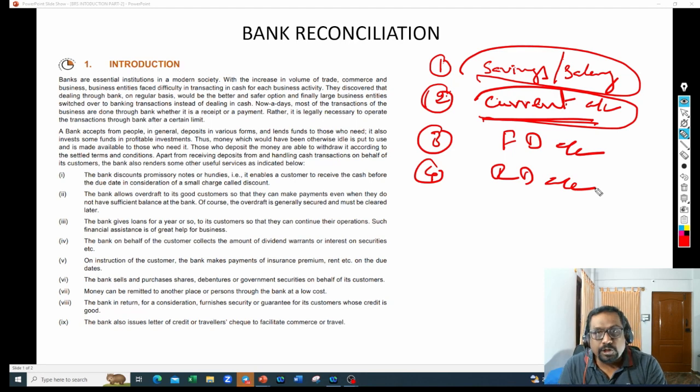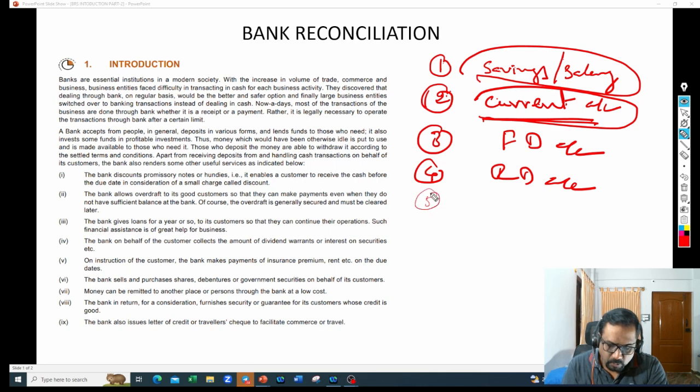How many years do you want to pay this recurring deposit? You can say 2 years or 3 years. So every month, they will collect 2,000 rupees from you and put it in the recurring deposit. After completing the tenure of 2 years or 3 years, whatever period you decided, they will pay you the amount you paid along with the interest. So that will be a savings for you. So you can create an RD account.